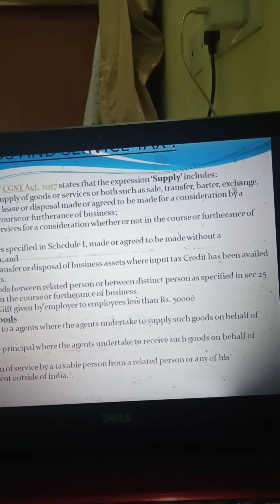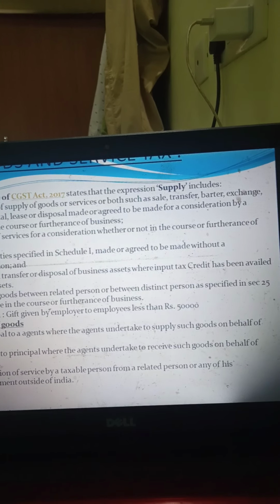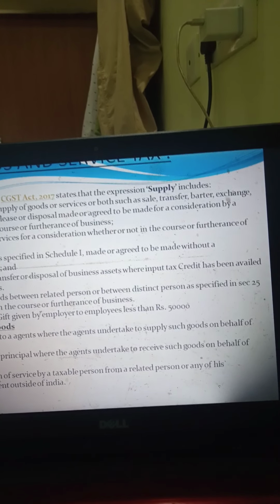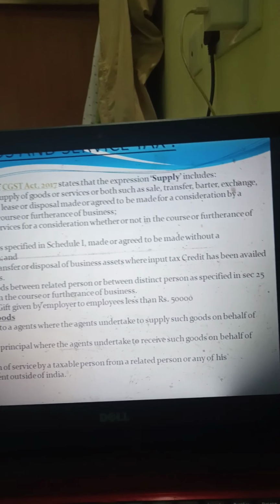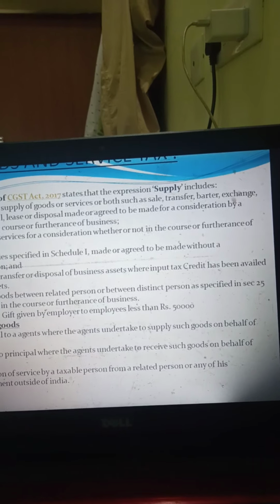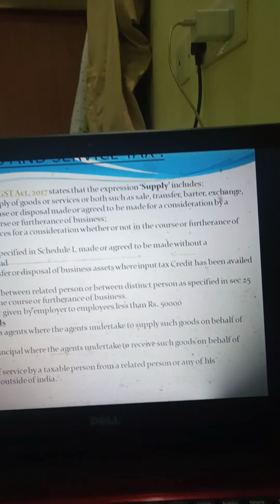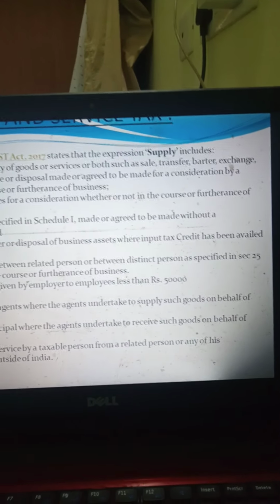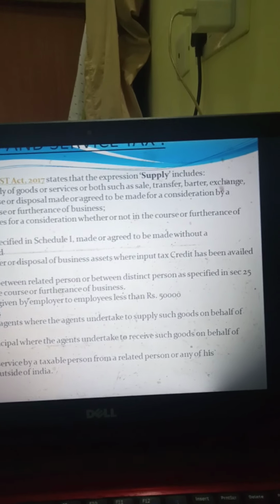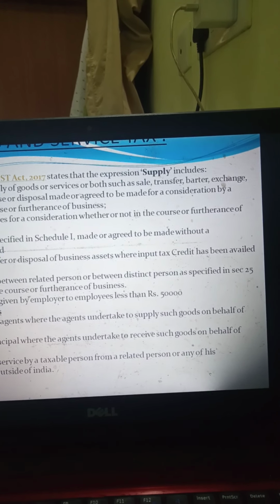Section 7(1) of the CGST Act 2017 states that the expression supply includes all forms of supply of goods or services or both, such as sale, transfer, barter, exchange, license, rental, lease, disposal, made or agreed to be made for a consideration by a person in the course of or furtherance of business. It means if a person is supplying goods or services or both, or selling or giving a right of rent, giving a right to use of property, it will come under GST if certain consideration is charged on that transaction.